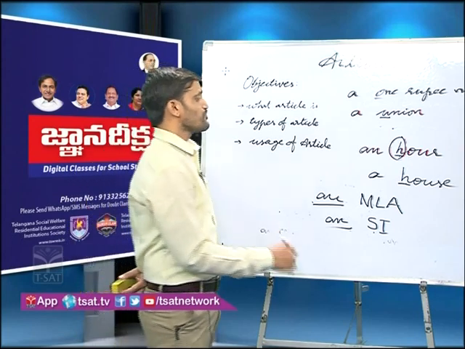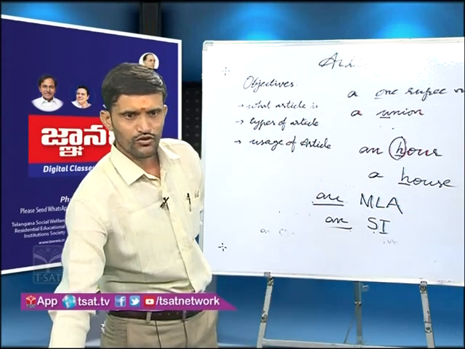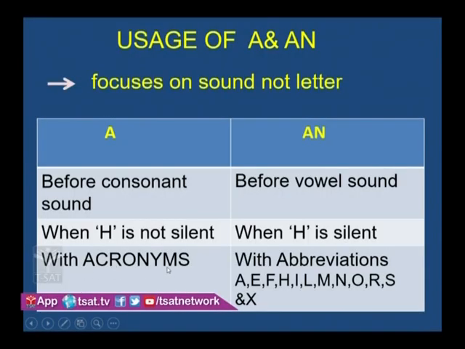So here another rule is there with acronyms. Look at the slide. With acronyms, even though they begin with these 12 letters, they are pronounced not individually. So we should use a before them, understand. Look at the board.